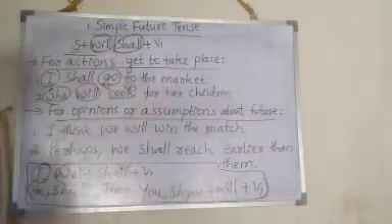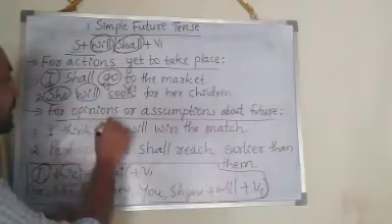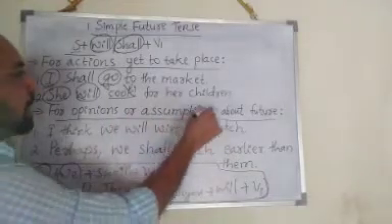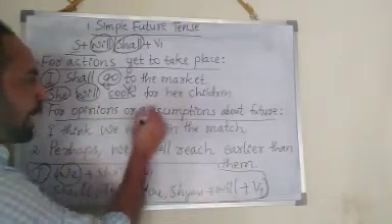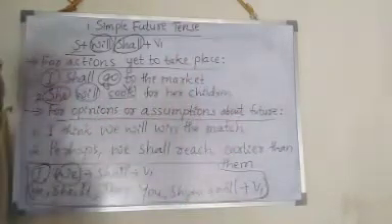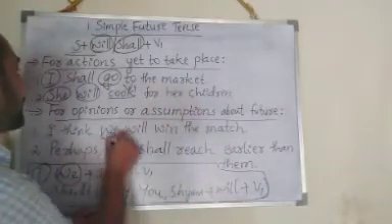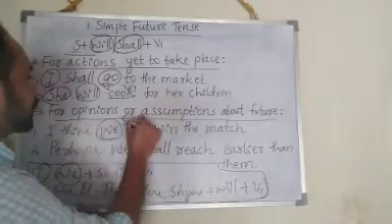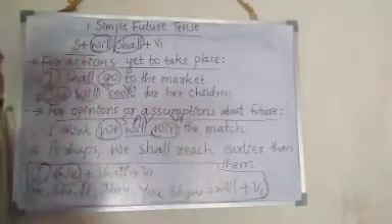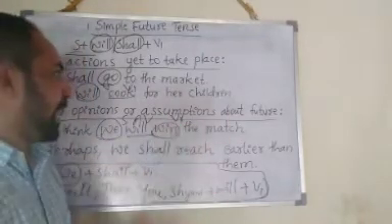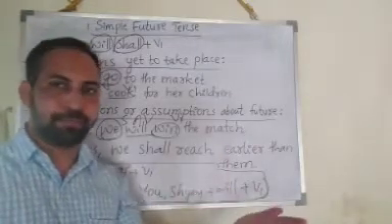Now, next, we also use this tense for opinions or assumptions about the future. Example, I think we will win the match. We is the subject, will is the auxiliary verb, win is the V1 form. We will win the match. That is an assumption or what? A prediction that is yet to happen.